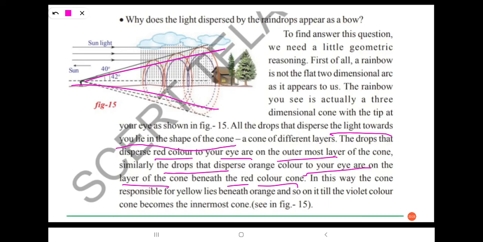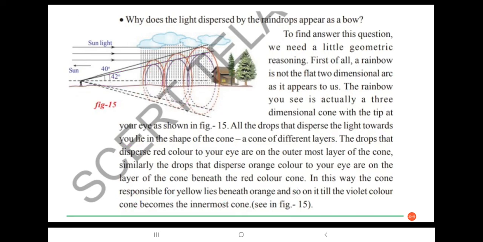In this way, the cone responsible for yellow lies beneath orange and so on, till the violet color cone becomes the innermost cone.